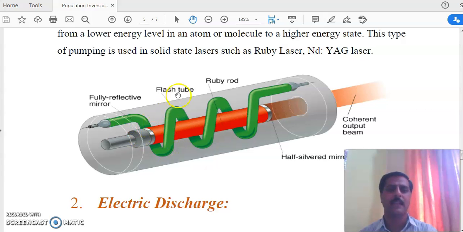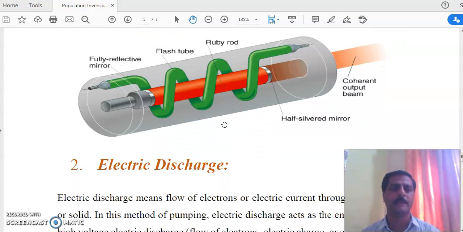This is the diagram of the ruby laser. A helical glass tube in which xenon gas is filled. When electric current flows through, the gas gets ionized and starts emitting light. That light is incident on the ruby crystal, and in the ruby crystal chromium ions get excited. So this is the first type, by light.